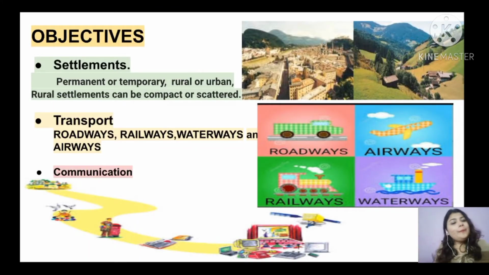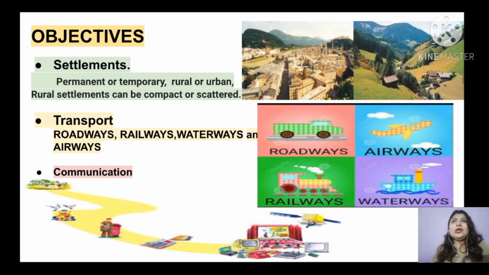What are the topics we will discuss in this chapter? As I have said just now, we will discuss settlements, transport, and communication, because this chapter is all about this. Okay, students? So settlement could be permanent, temporary, rural or urban. You will know about it in this chapter. You will also know about compact and scattered settlement. Then we will proceed to transport.